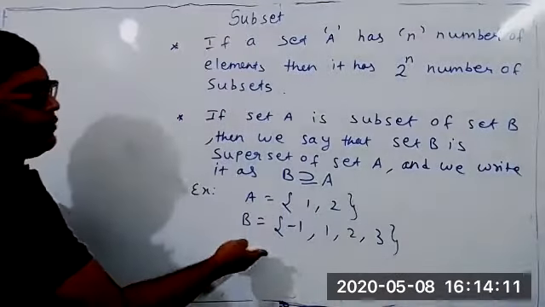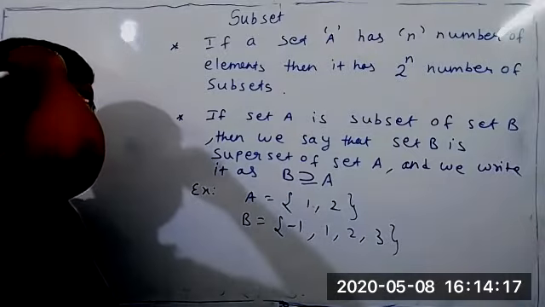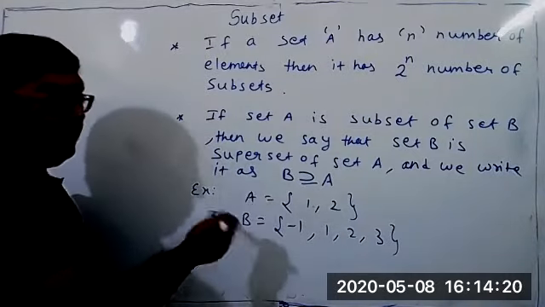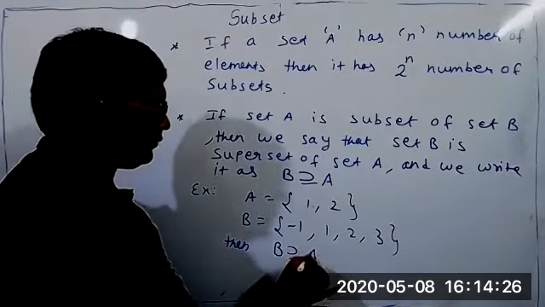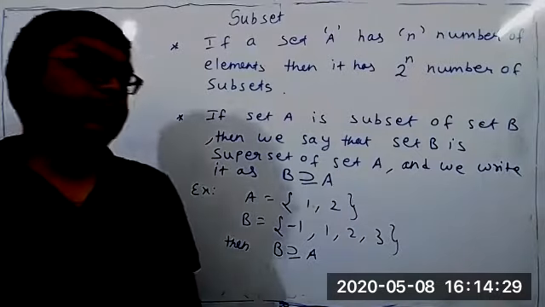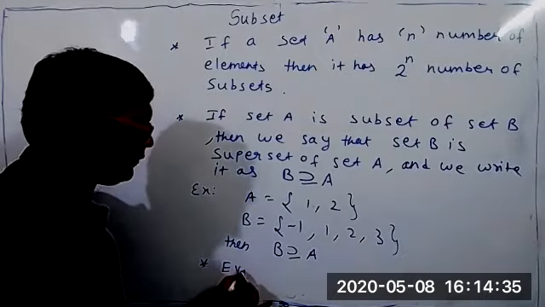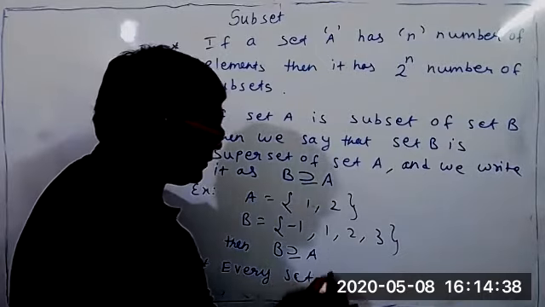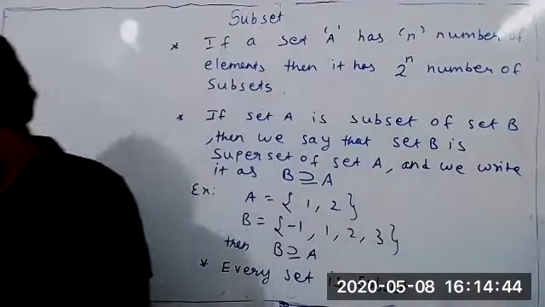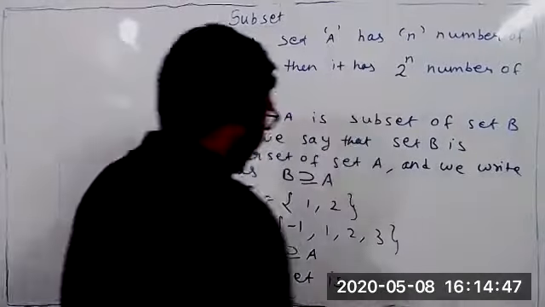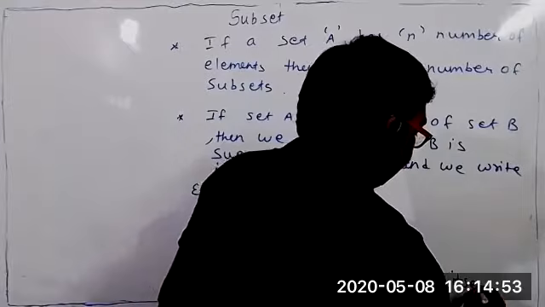Obviously A is a subset of B, no doubt, because all the elements of set A are also present in set B. So if A is a subset of B, we say the same result as B is a superset of A. So the result is: every set is a superset of itself, not subset. Every set is a superset of itself.